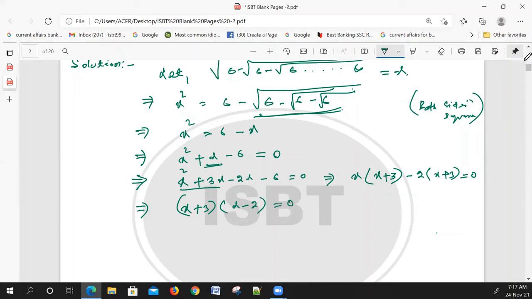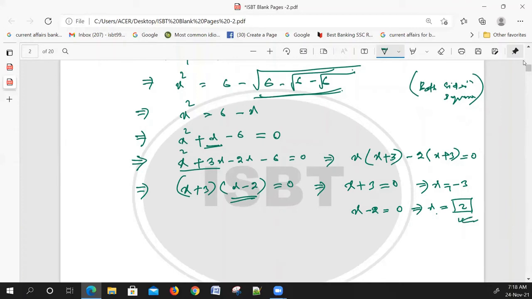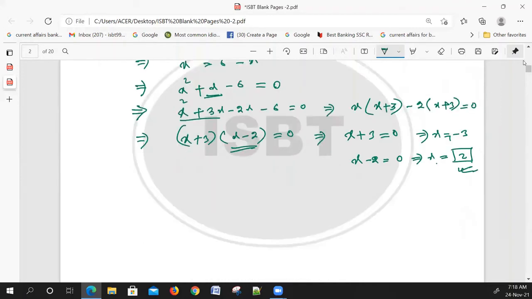So x plus 3 is equal to 0, or x is equal to minus 3. Or the second term, x minus 2 is equal to 0, or x is equal to 2. It is a positive value, so the answer should be 2. So we can solve it in very shortcut methods.